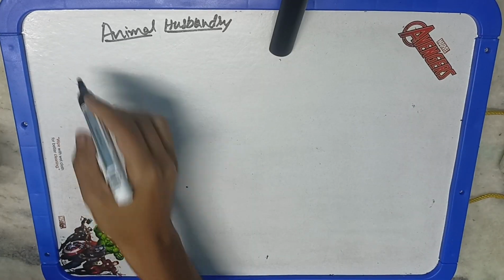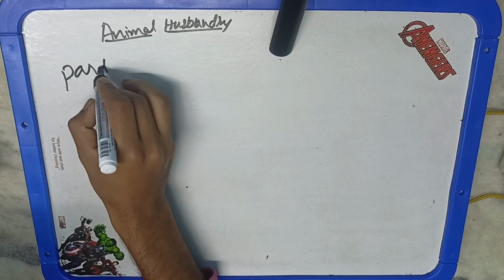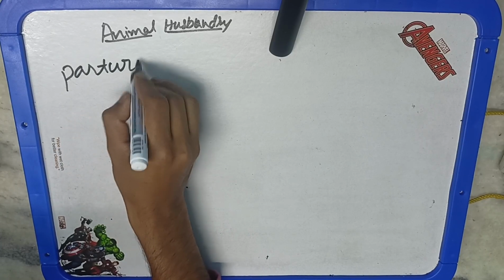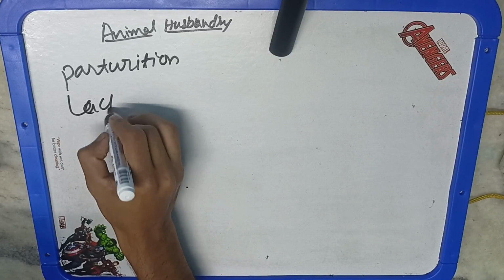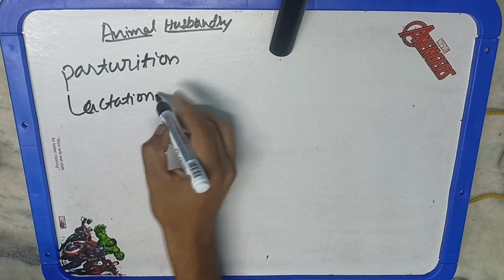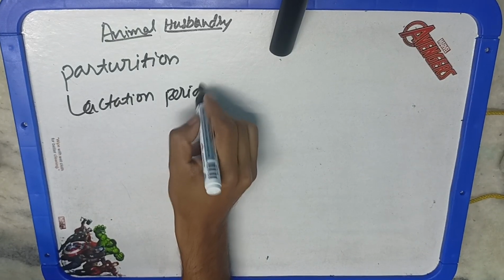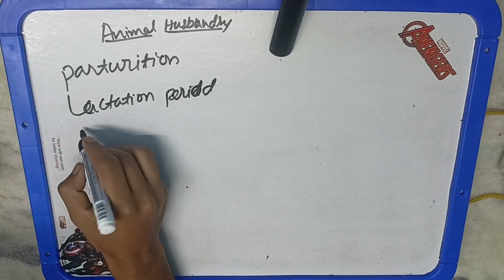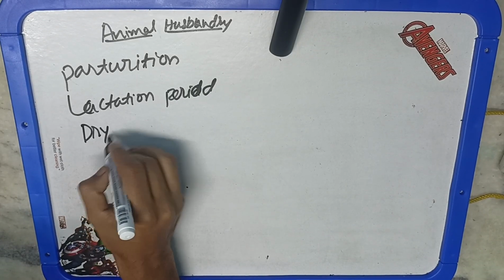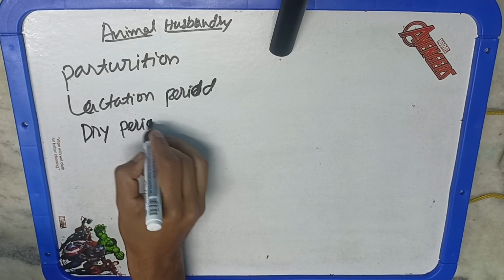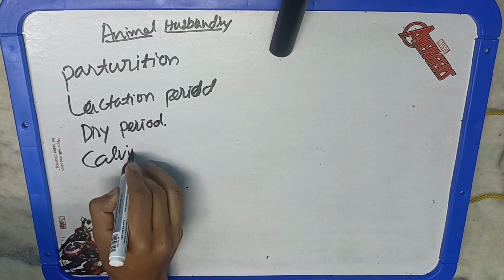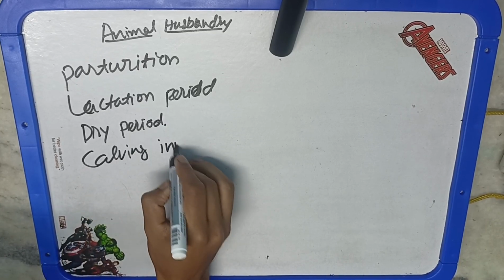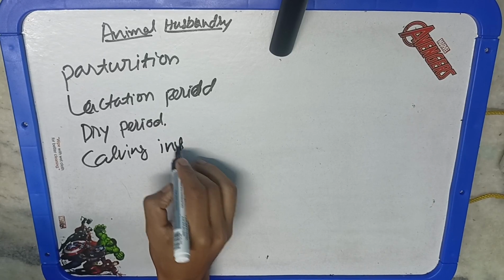Lactation period. After the parturition, when the female produces milk, this is the lactation period. Dry period is the period after lactation when the animal does not produce any milk, and it will again start producing milk just after the next parturition, or we can say next delivery. Then calving interval is the period between two successive calvings. Now next thing is the average.